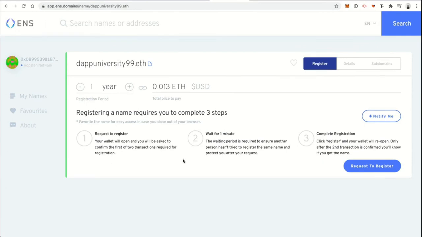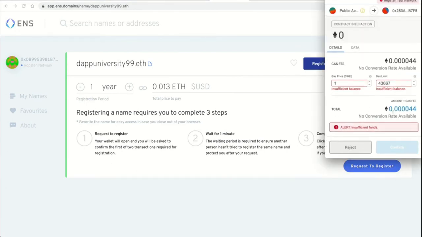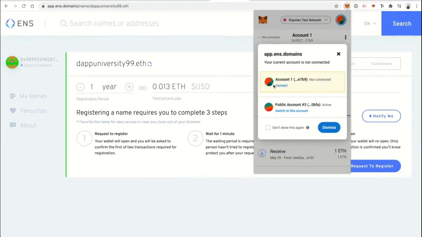And then we'll submit the request to register. Okay, let's see here. So, insufficient funds. Let's try this here. Oh, it looks like I need to make sure I connect my account. So I'm going to go back to this.